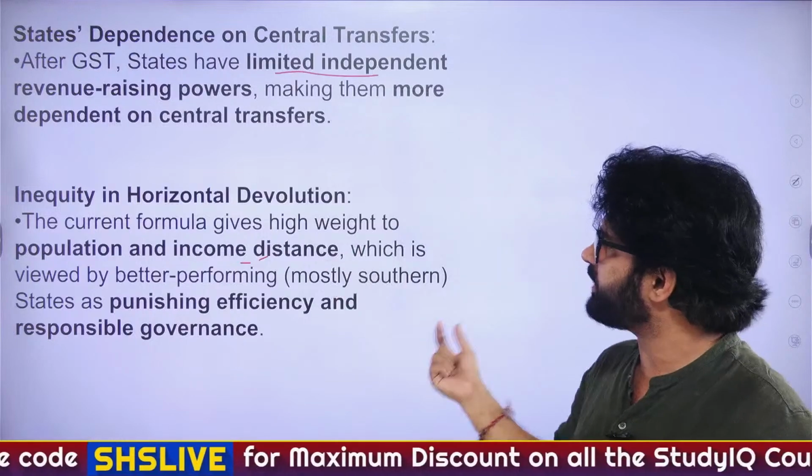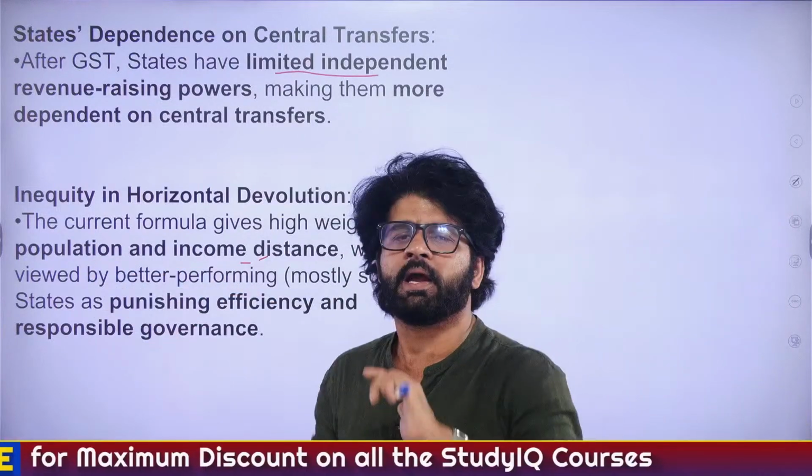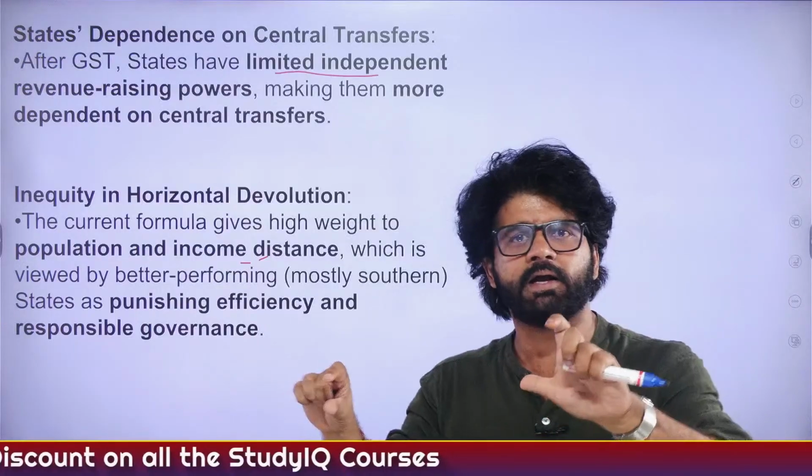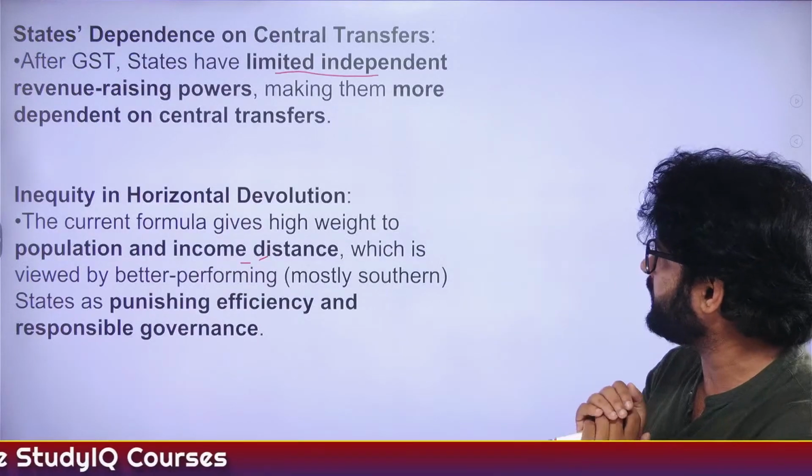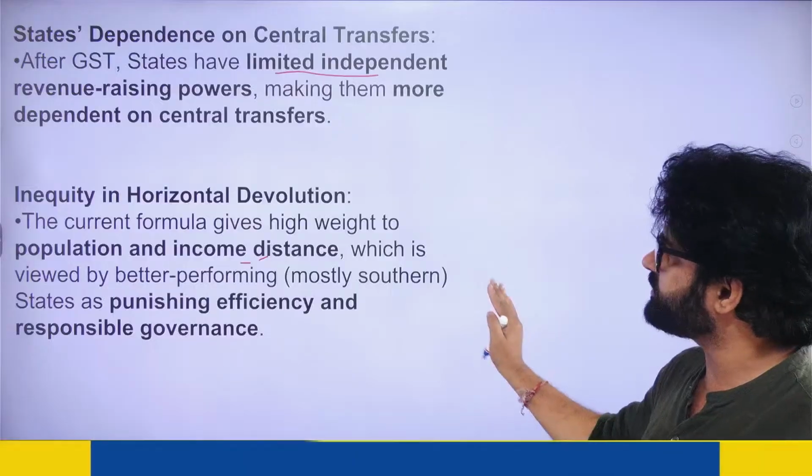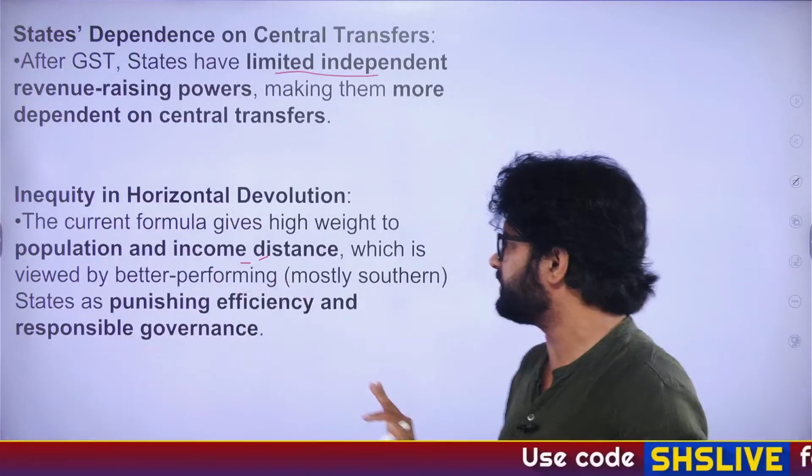So income distance is again a major criteria. Population, you can say, has been countered to a certain extent by the demographic performance criteria that has been introduced. Fine. So southern states are not very happy with this population and income distance criteria.